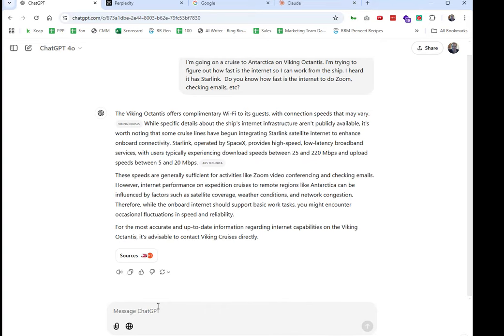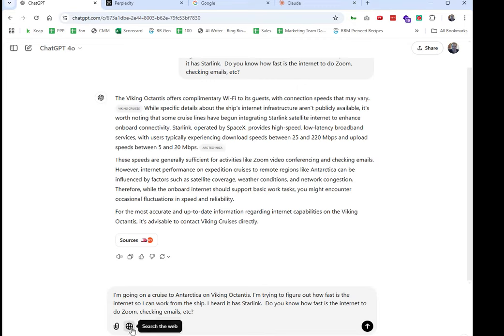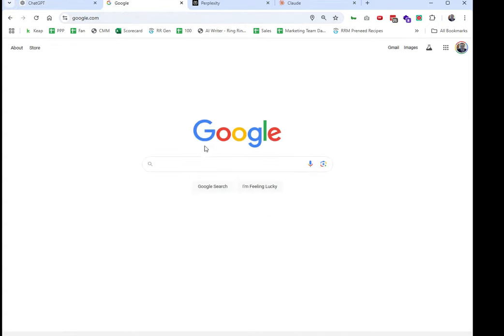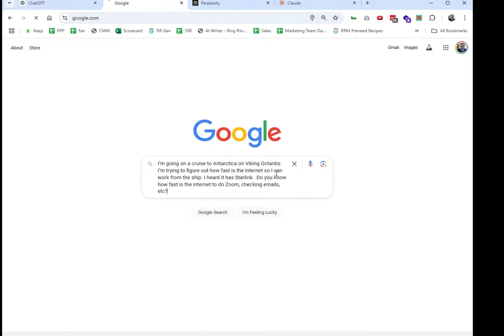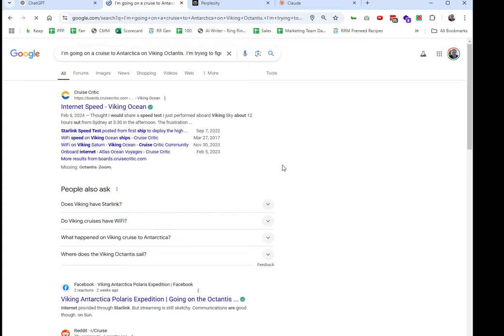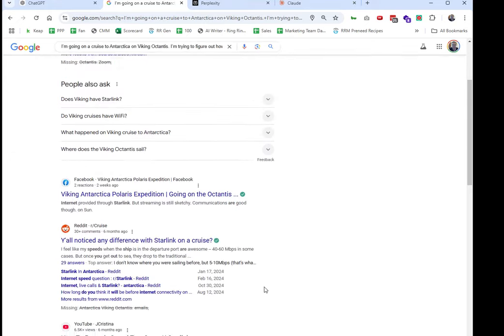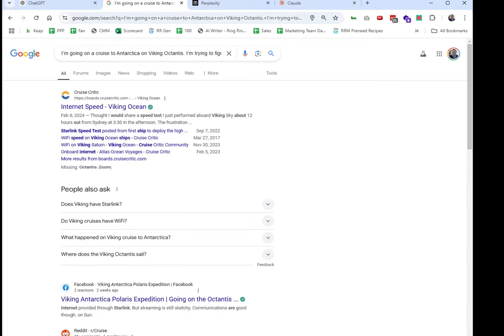So I'm going to try one more time, but I'm going to use this one, search the web, so it's actually going to crawl the World Wide Web for a solution. While this is running, let's go to Google. Same thing, unfortunately. You can see Google's current output is still just search engine results where I have to dig deep in.